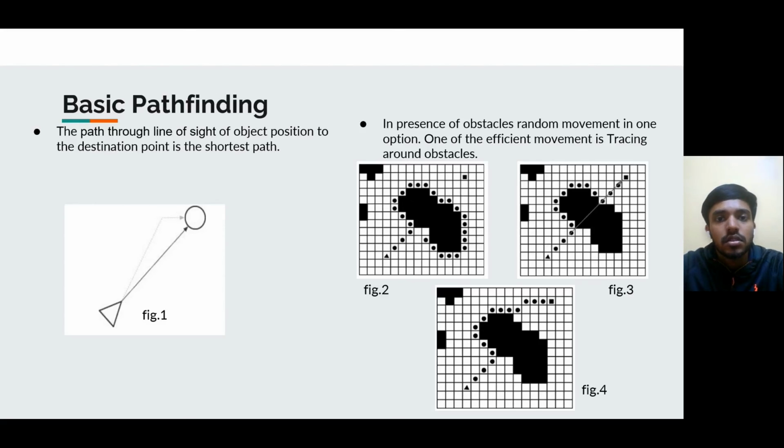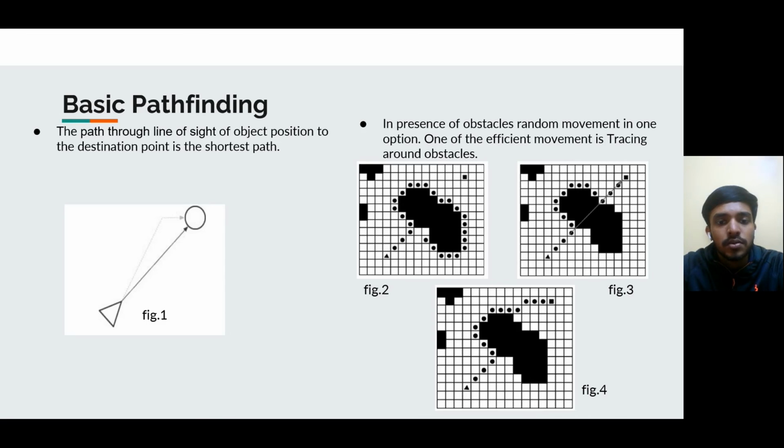Let's move into the topic of basic pathfinding, which is one of the topics that utilizes AI in game development. In general, the shortest path is the line passing through the initial point and destination, like in figure 1. This type of path is known as a line of sight path. A line of sight path won't always be possible due to the obstacles in the game world. One of the solutions in this situation is random movement, which is highly inefficient. One of the efficient methods is tracing around the obstacles.